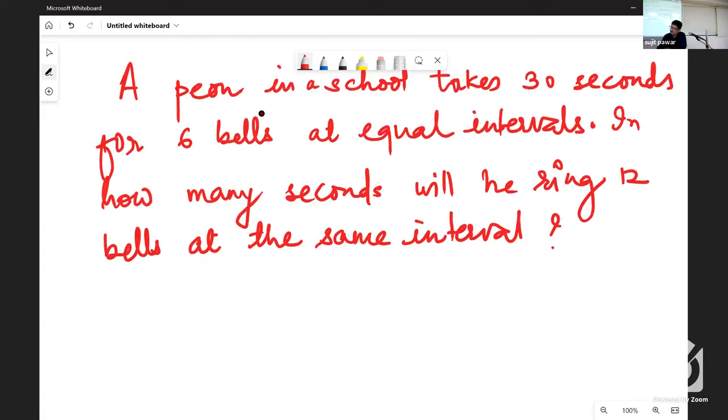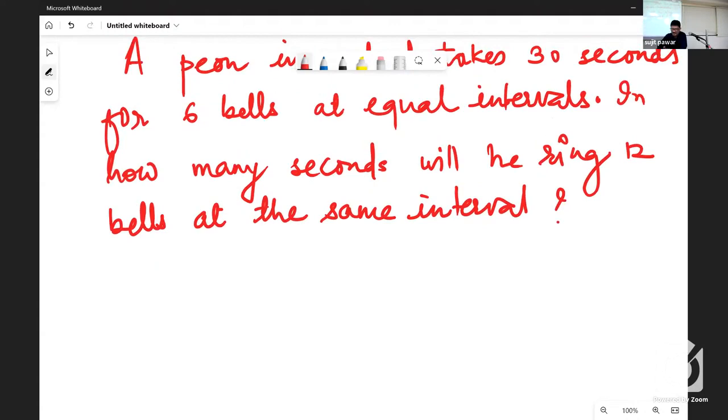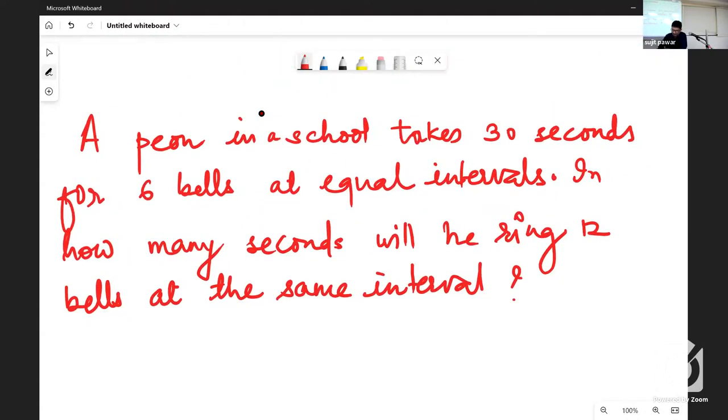60. Don't answer that one. If that had been answered, then I would not have asked this question. 66. How many of you think 66? Okay, listen. This question has a mental ability touch. It is not so simple as 6 chocolates for 30 rupees and then 12 chocolates for how many rupees. It is not that. It is not the unitary method.